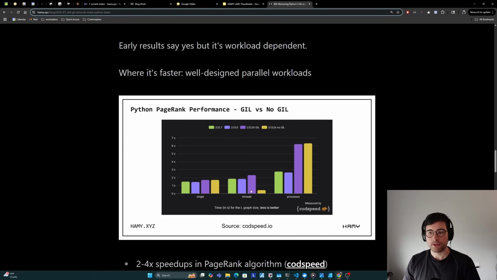For threads, the GIL is actually even slower than 3.12 and 3.13, but no GIL is significantly faster. I believe this ran in about 0.4 seconds, and this is about 2, so 75% faster. And then for processes, 3.13, both GIL and no GIL, is a lot slower than the earlier versions of Python by about 2x. And so yes, we're seeing significant speedups on this threaded version when we have no GIL, but for other areas where it's not specifically optimized for those, it's actually slower and sometimes much slower.